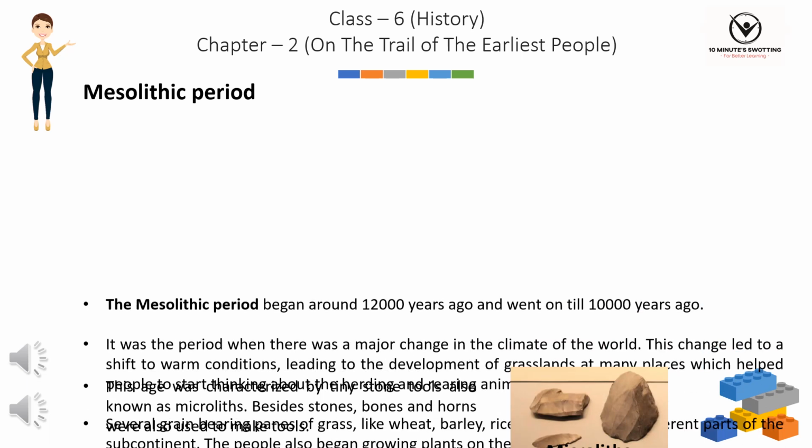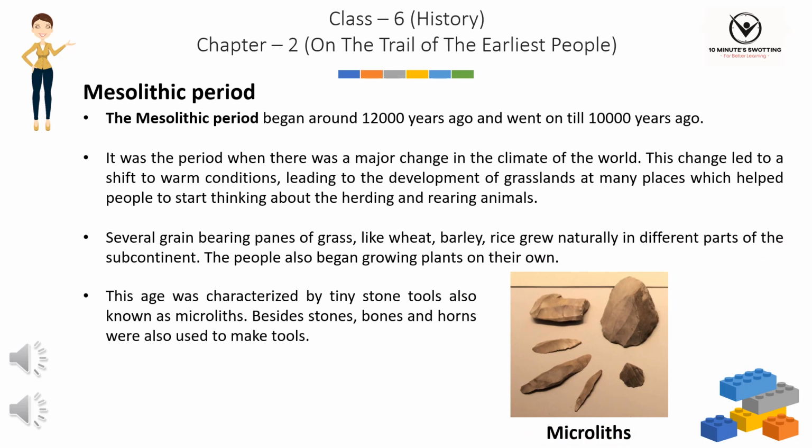Mesolithic period. The Mesolithic period began around 12,000 years ago and went on till 10,000 years ago. It was the period when there was a major change in the climate of the world. This change led to a shift to warm conditions, leading to the development of grasslands at many places, which helped people to start thinking about herding and rearing animals. Several grain-bearing plants of grass, like wheat, barley, and rice, grew naturally in different parts of the subcontinent.